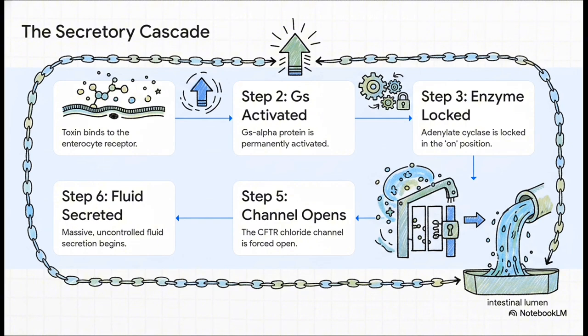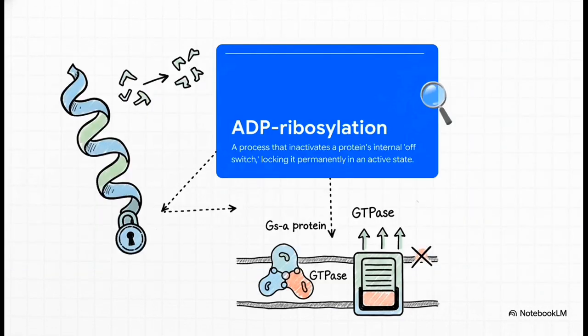It's like a domino effect, right? It all starts with one single binding event on the cell's surface, and it ends in this catastrophic, uncontrolled flood of fluid and electrolytes right into the gut. The actual biochemical sabotage at the very heart of this heist is a process called ADP ribosylation. This is the key move.